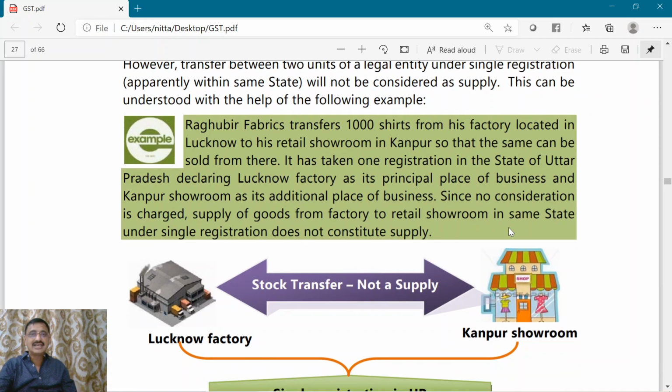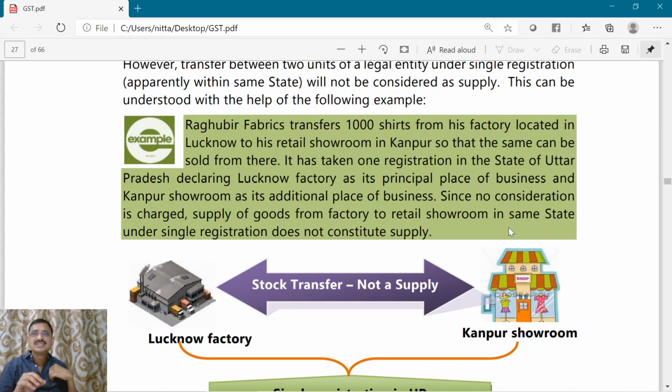Now let us take another example. R Fabrics transfers 1000 shirts from the factory located in Lucknow to a retail showroom in Kanpur. Lucknow and Kanpur, are they in the same state? Yes, it is in Uttar Pradesh. Both Kanpur and Lucknow are in the same state, Uttar Pradesh.